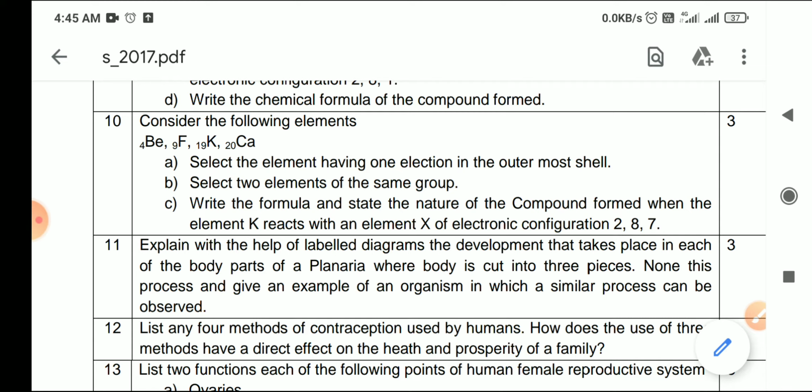So now you will add this: 2, 8, plus 2 is 10, 10 plus 7 is 17. It means chlorine. यानी कि potassium and chlorine, when they react with each other, what kind of bond will they form? ठीक है. So they will form KCl.